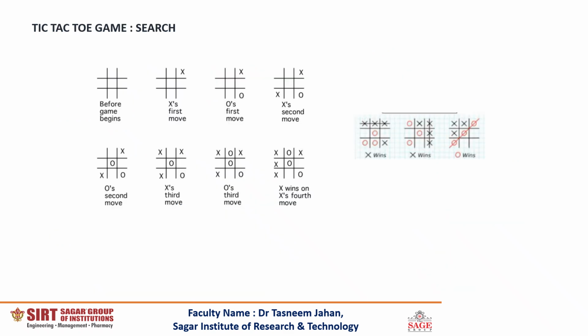So to further understand the concept of problem solving, let us take the example of the tic-tac-toe game. Tic-tac-toe game applies search strategy. And we saw in the previous slide that we are applying search for a solution for getting the goal solution of our problem. So in the game of tic-tac-toe, let us assume that there are two players, noughts and crosses, and the cross makes the first move, and after the first move, eventually in the eighth pass, the X can win the game.